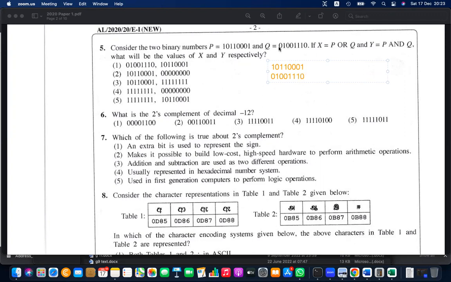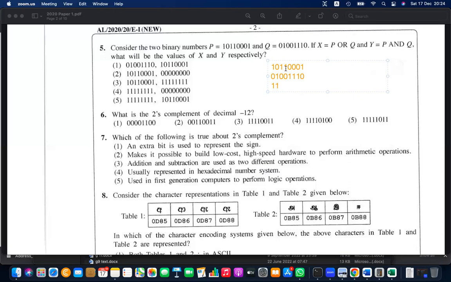Okay, these are the two: 1 0 1 0 0 1 1 1 and 0 1 0 1 1 0 0 0 1. So the OR gate gives 1 if at least one of them is 1.